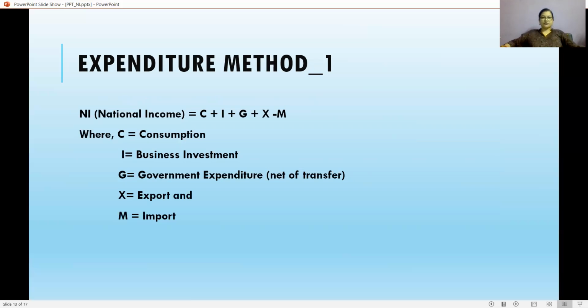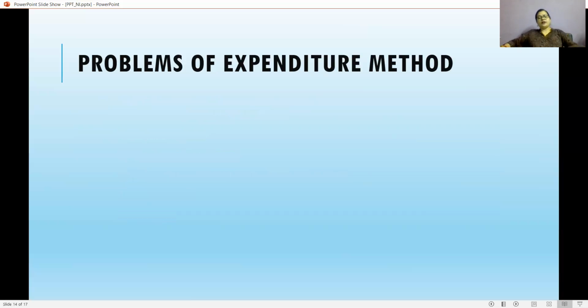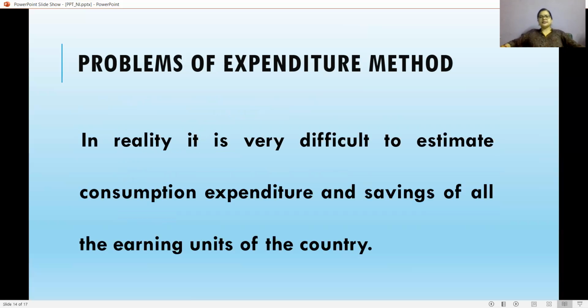calculating national income through the expenditure method. The formula is national income is equal to the sum of consumption, investment, government expenditure, export, and minus import. So national income according to the expenditure method is C plus I plus G plus X minus M, where C is the consumption, I is the investment, G is government expenditure, X is export, and M is import. Now come the problems of the expenditure method. The main problem is that in reality it is very difficult to estimate consumption expenditure and savings of all the earning units of the country.